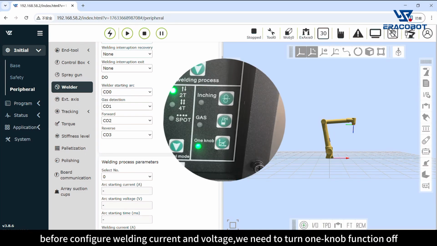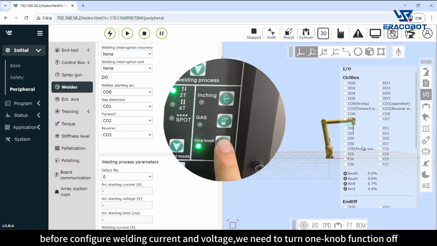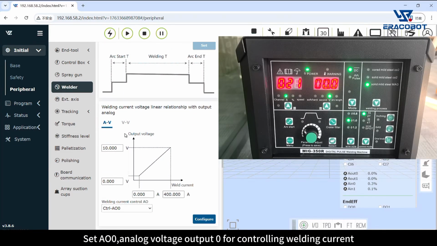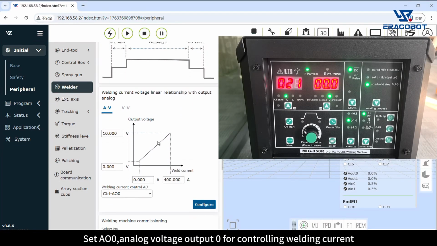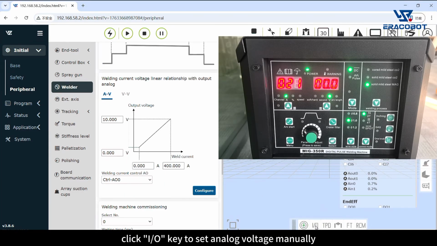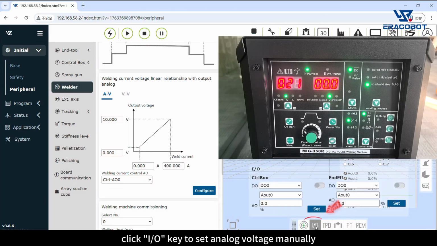Before configuring welding current and voltage, we need to turn one knob function off. Set AO0, Analog Voltage Output 0 for controlling welding current. Click IO key to set analog voltage manually. It outputs 0 to 10 volts for controlling welding current.